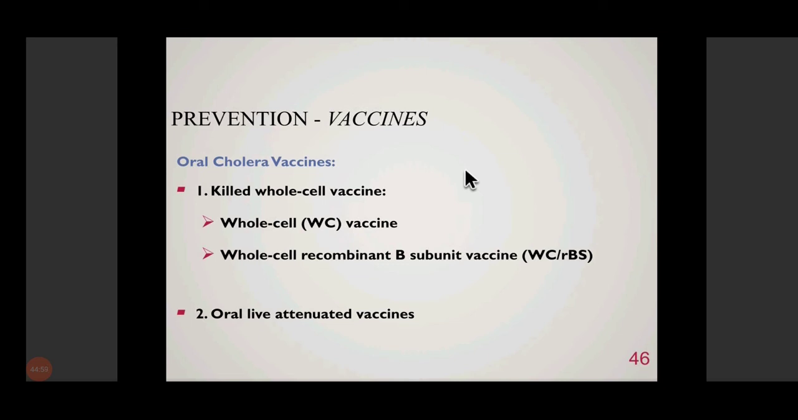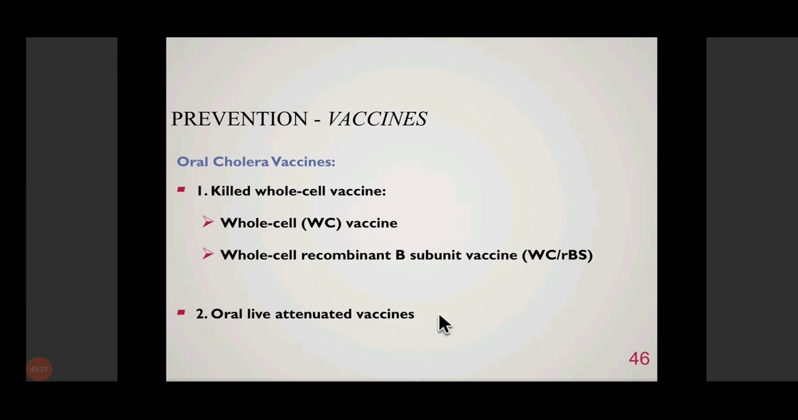and that organism is dead, so it won't be able to cause disease, but since its antigenic structure is preserved in the human being, that would protect from further infection by Vibrio cholerae. Okay, so that is the principle behind killed whole cell vaccine.